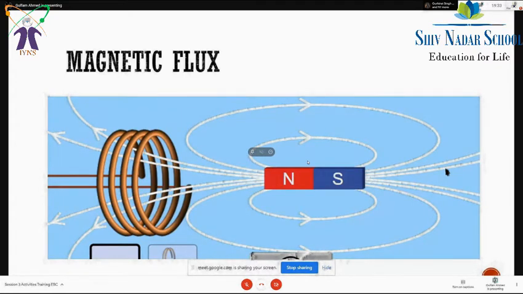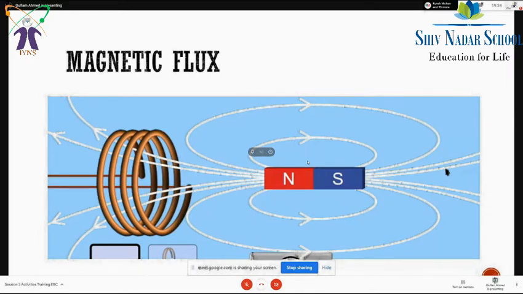If I keep the magnet here also, it is passing through that. It means some kind of magnetic flux. Flux, the word, is related to flow or passing through somewhere. So if the magnetic field lines are crossing the coil in this manner, then I can say there is a magnetic flux. Are you getting that?